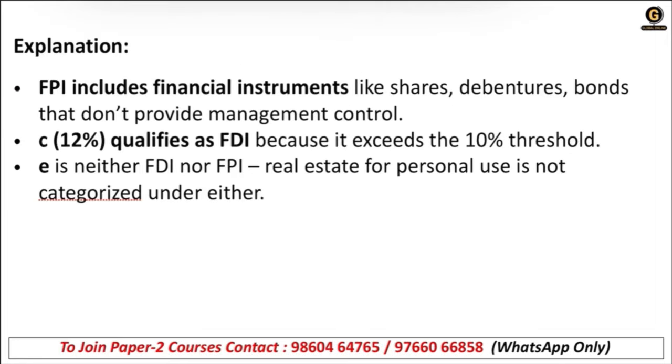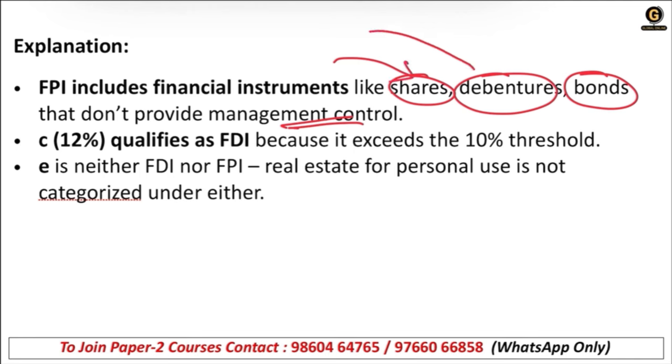FPI includes financial instruments like shares, debentures, bonds that don't provide management control, right? So here you can invest in another country, you can invest in shares, debentures, and bonds as well. This is called FPI investment. C, that means 12%, qualifies as FDI because it exceeds the 10% threshold. Correct.